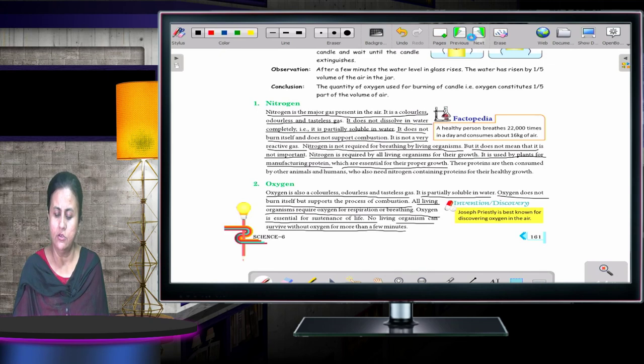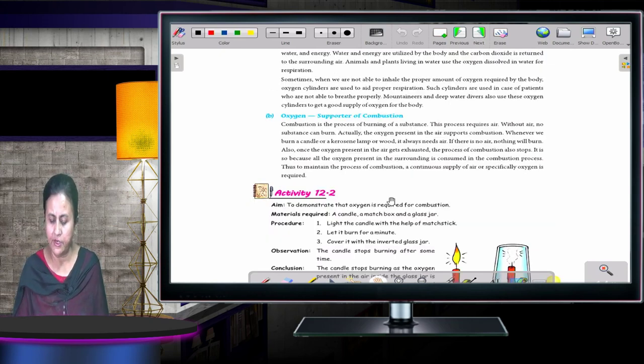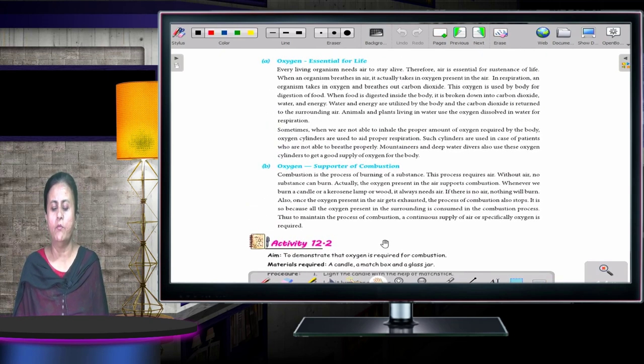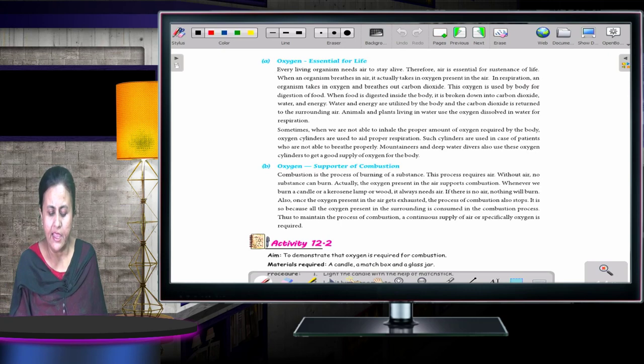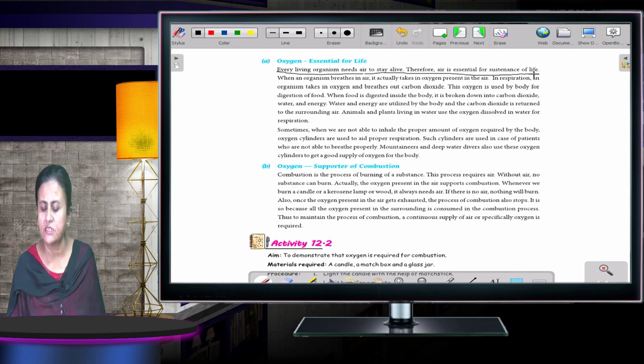Okay. So now moving to the next one. Oxygen is very necessary for life. Every living organism needs air to stay alive. Therefore, air is essential for sustenance of life. When an organism breathes in air, it actually takes in oxygen present in the air. In respiration, an organism takes in oxygen and breathes out carbon dioxide. What are we doing? We are taking in oxygen and giving out carbon dioxide.